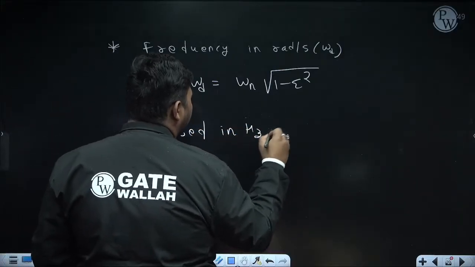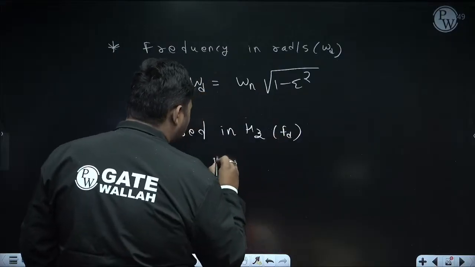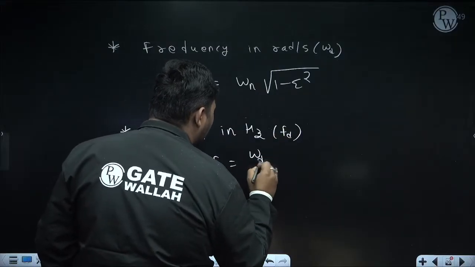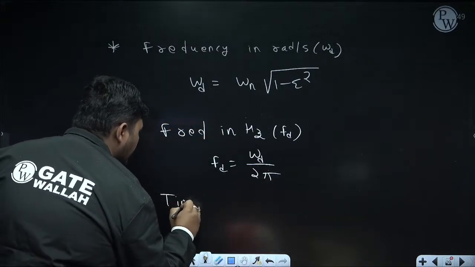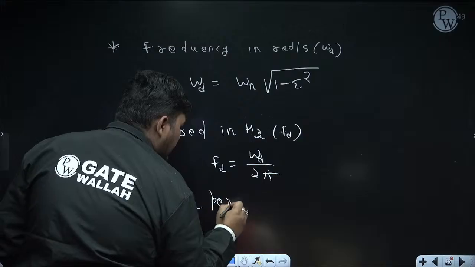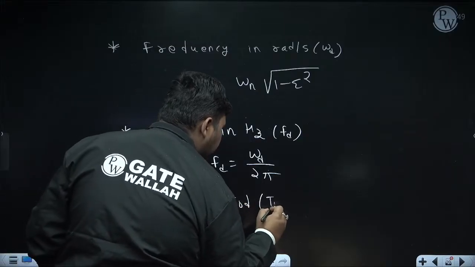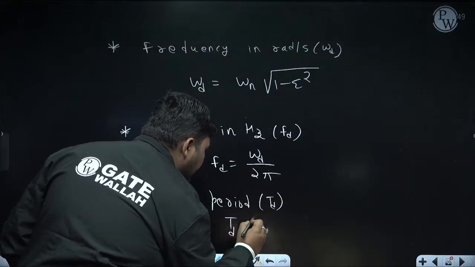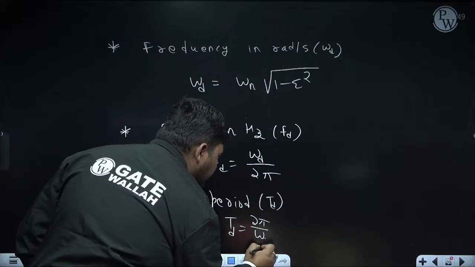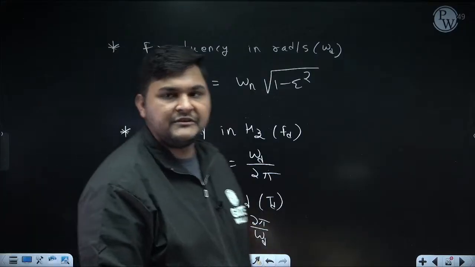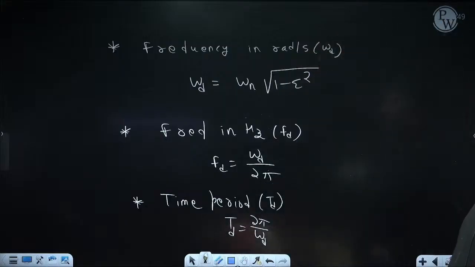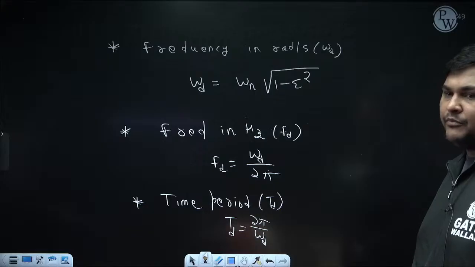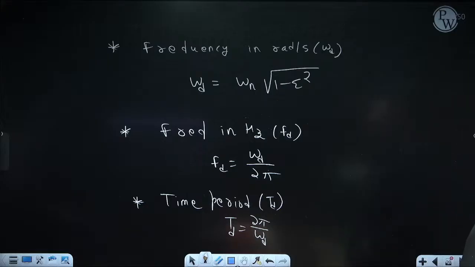Now, if we calculated frequency in radian per second, you can calculate frequency in hertz also. Frequency in hertz, suppose I am denoting that as fd, is omega d upon 2 pi. You can calculate time period also. Time period I am denoting as td. It will be 2 pi by omega d. Time period means time to complete one cycle of this vibration. Yes. Now this is one question which can come, calculate the frequency or time period. It is very easy, no?